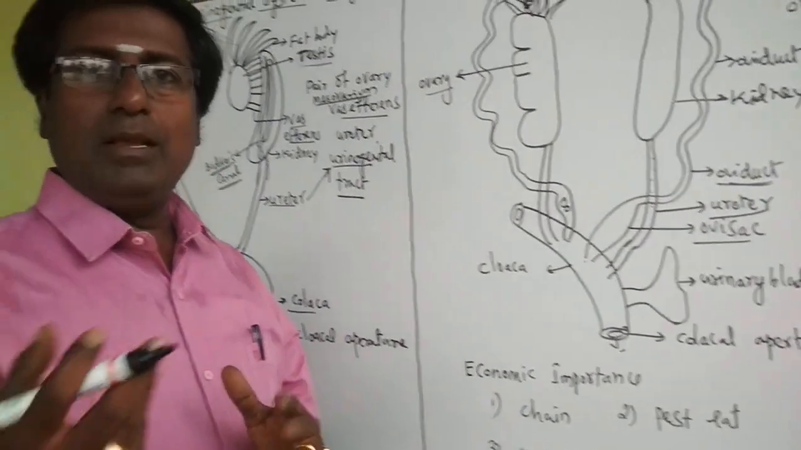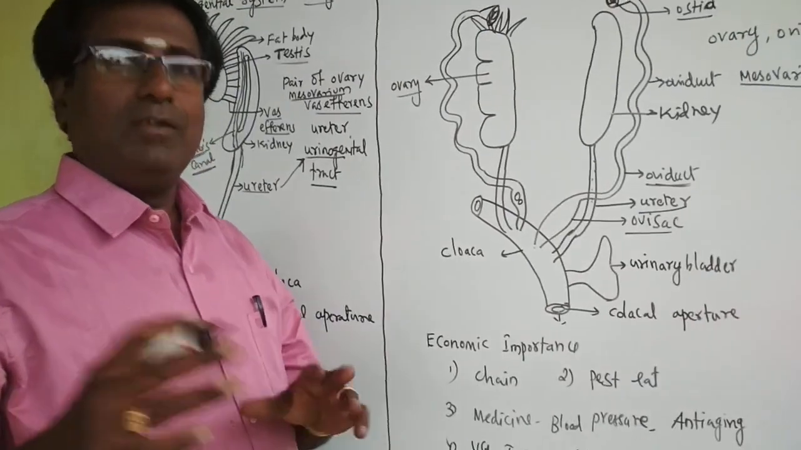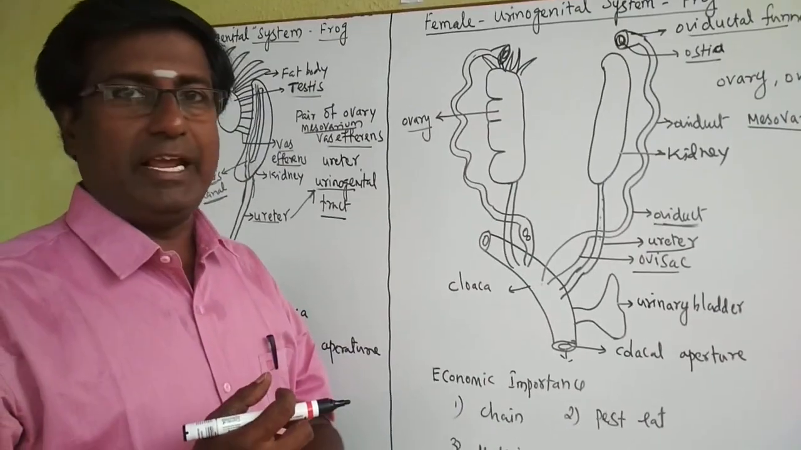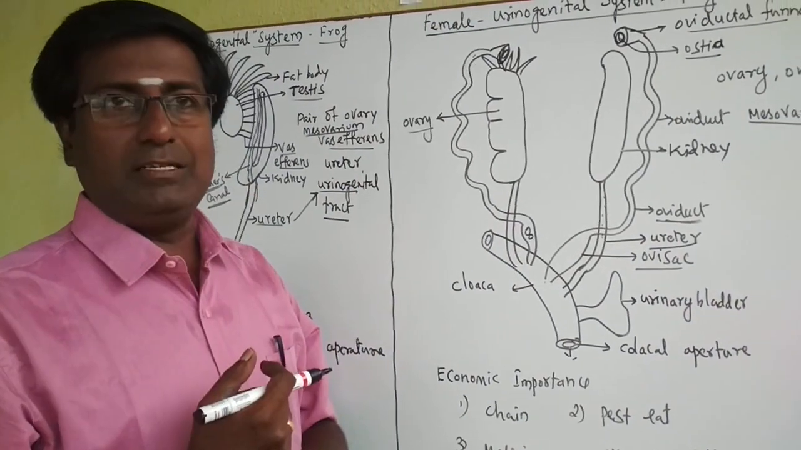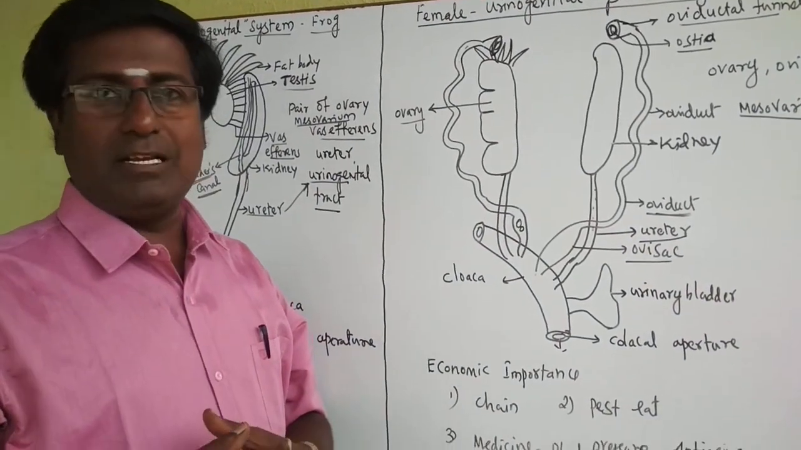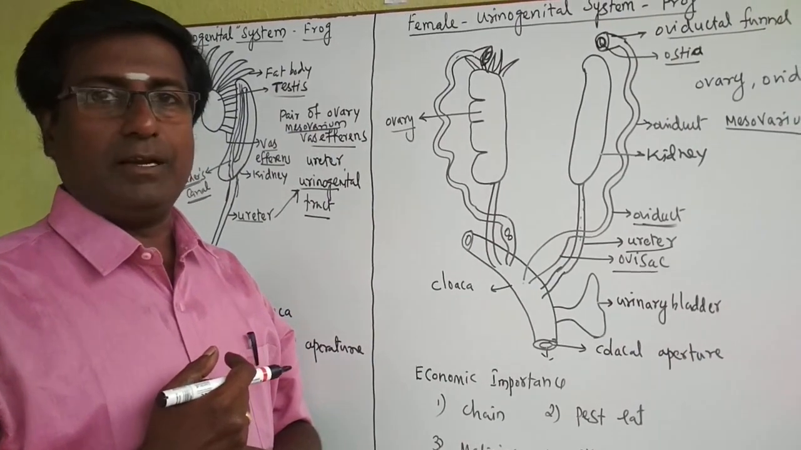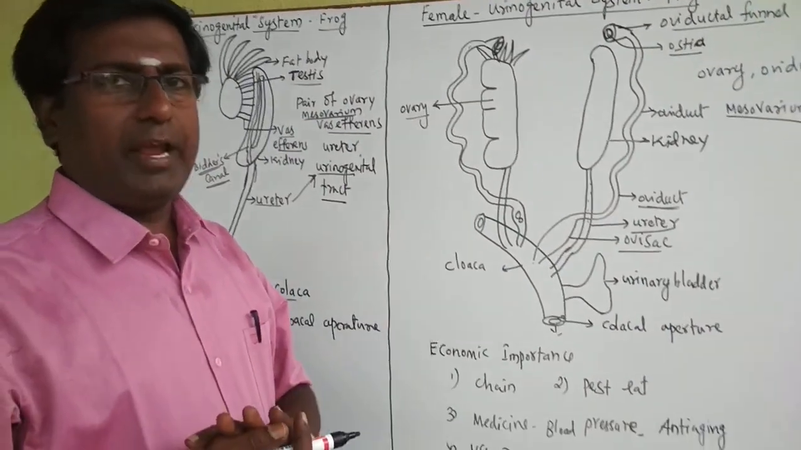So both sperm and egg come into the water. Only in the water does fertilization take place. Sperm and egg fuse together to form the zygote. That is why frog fertilization is called external fertilization. Okay, fertilization over. Okay, what happened?